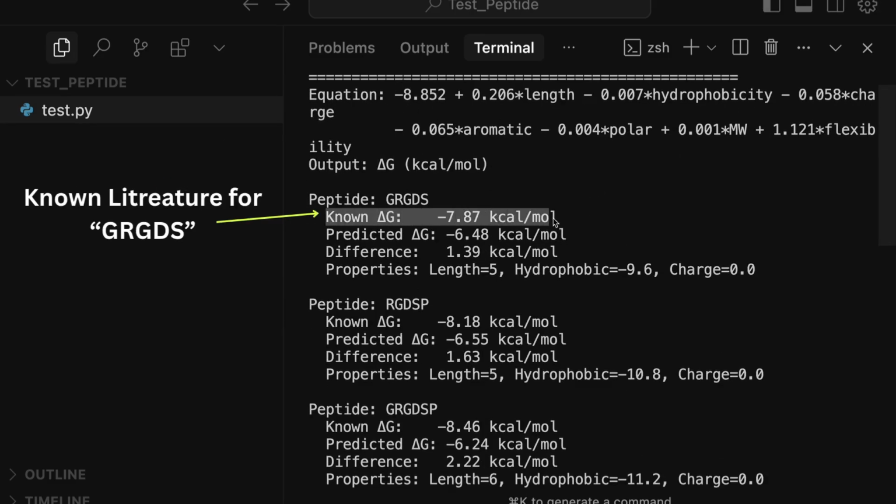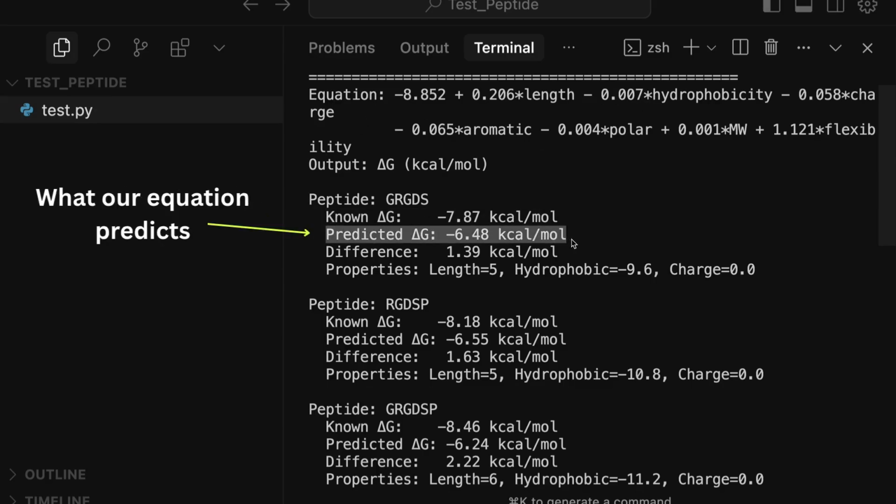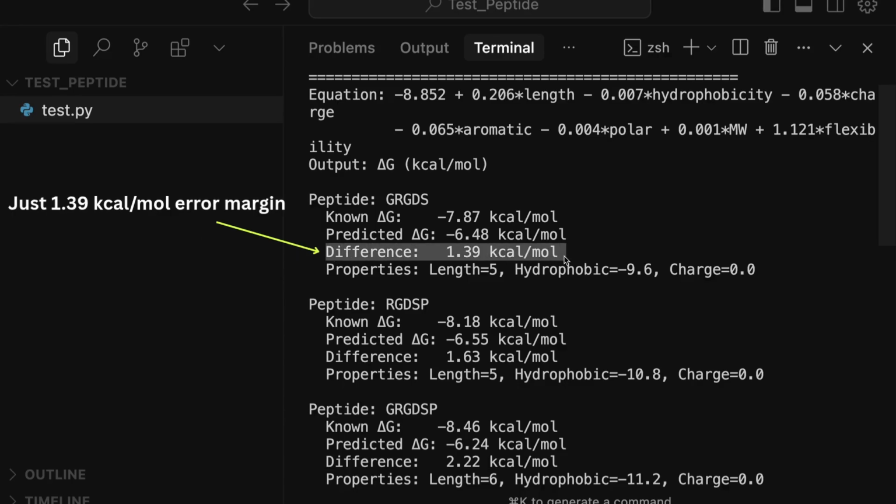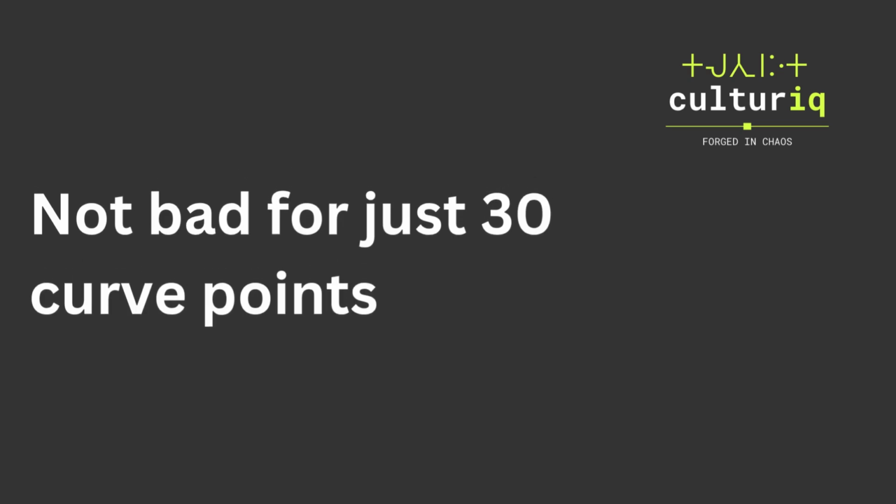Known literature for a peptide, GRGDS's binding affinity, and what our equation predicts it to be. As you can see, it just produces a 1.39 kilocalories per mole error margin for this one. Not bad at all for just 30 curve points.